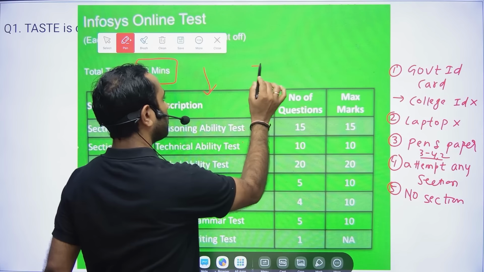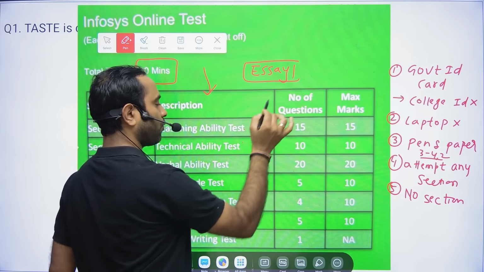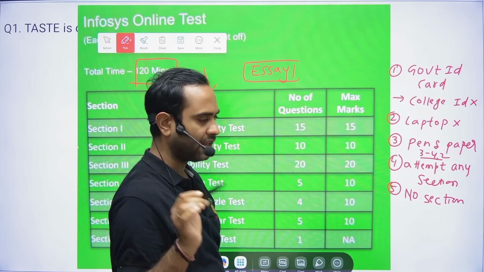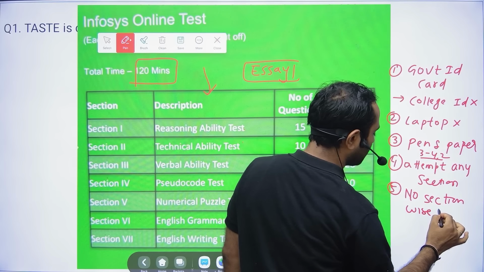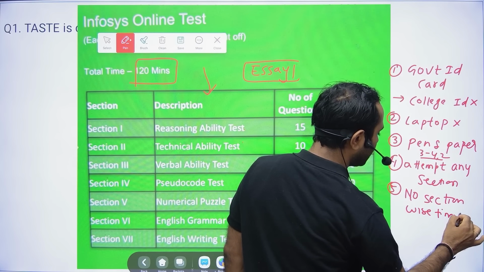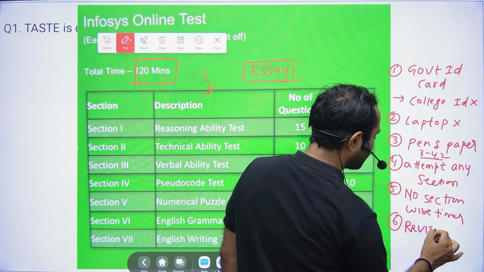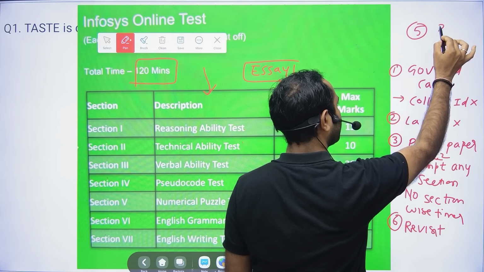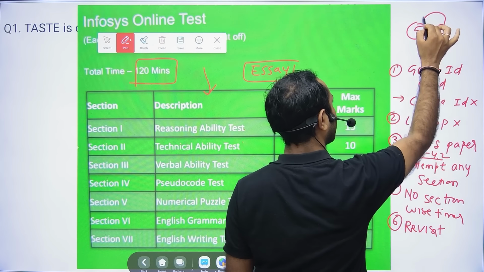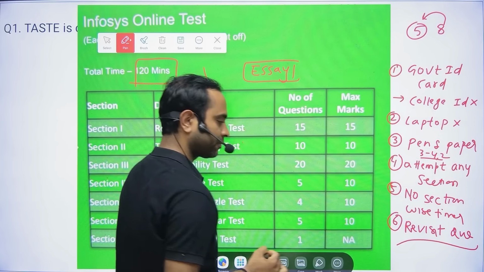Don't take the essay lightly, because the essay is the thing where you can write whatever it is. Today's essay question also I will tell you. So no section-wise timer, only the total time. And friends, you can revisit questions. Suppose you left the 5th question and now you are at the 8th question, you can again come back to the 5th question.